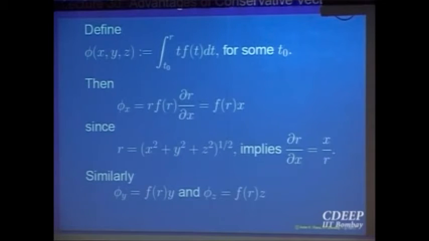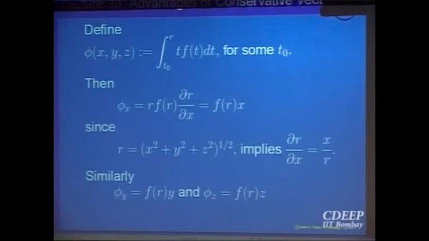The obvious choice works in this case. You got the idea what I am saying? To find for a vector field F a potential phi, if you think yes there is going to be one, then the best method is to try to solve these three equations: phi x is equal to f1, phi y is equal to f2, phi z is equal to f3. These three equations should give you a hint what should be the choice for phi. And in this case, this works at the first shot itself. If I take this without any components, then this gives me the right answer.